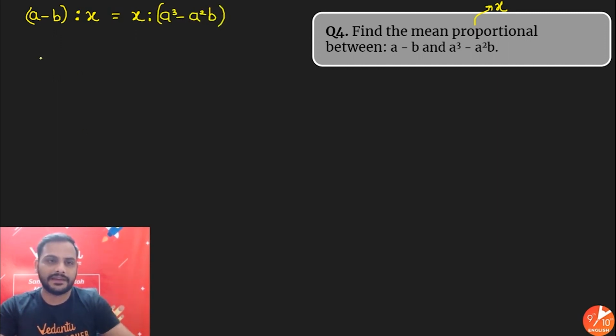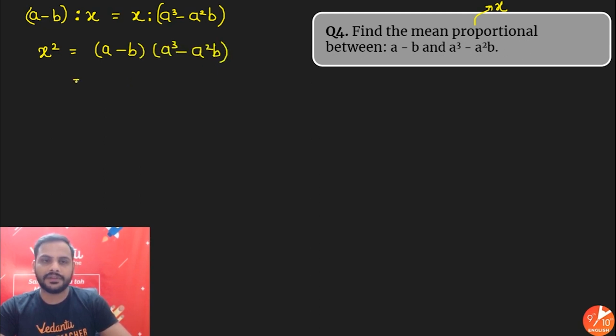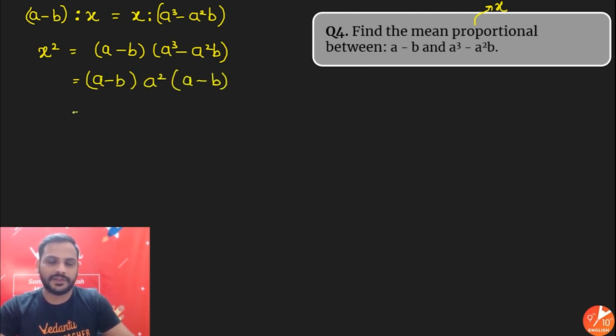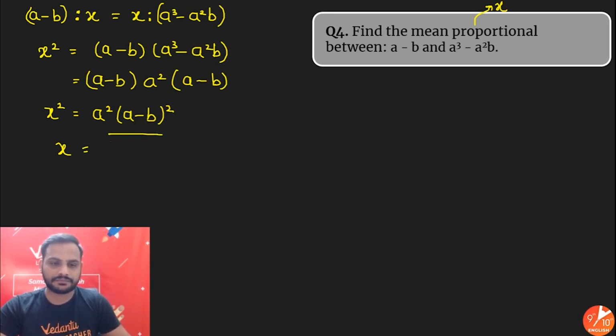Alright, so from here I can clearly say, for mean proportion x, multiplication of the means is equal to multiplication of the extremes. x square is equal to (a minus b) into (a cube minus a square b). So here we have a minus b into, here a cube, here a square, I can take a square common, so I am left with a minus b. So we have got x square as a square into (a minus b) square. So x will be equal to the square root of this. Both the sides we have squares, so if I take the square root over here, x will be equal to a into (a minus b).